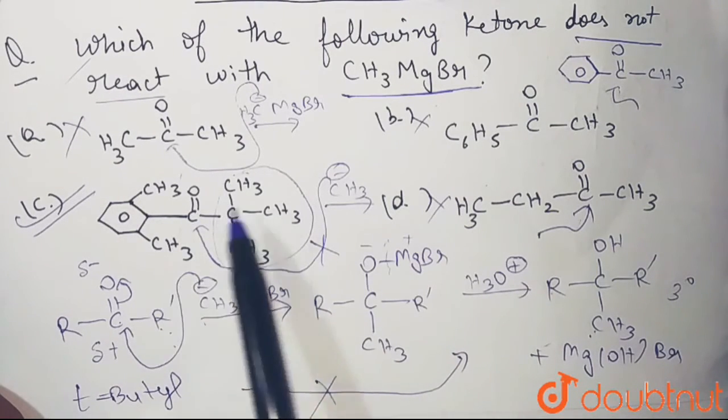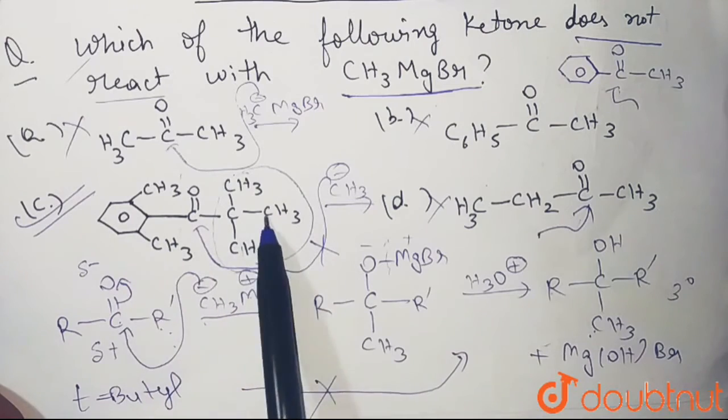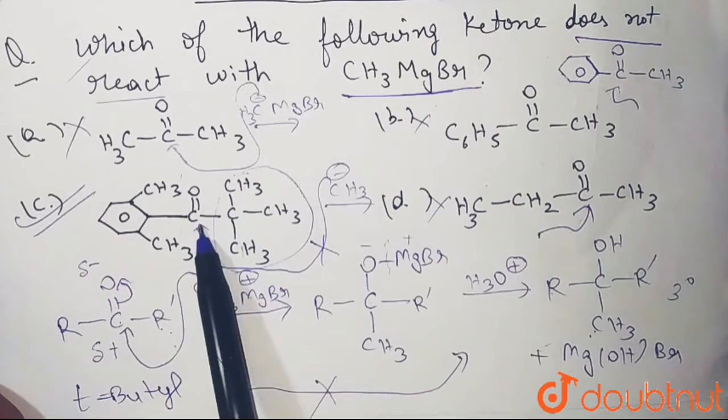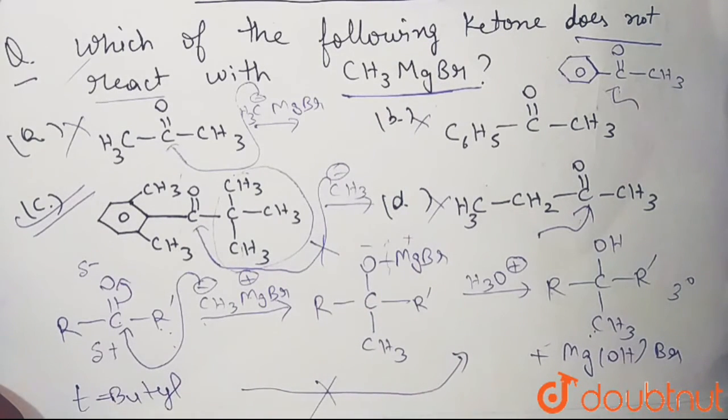This is a very bulky ketone, and because of the bulky side groups, CH3 minus is not able to attack on this carbon. So thus this ketone will not be able to react with Grignard reagent. So I hope you understood. C is the correct answer.